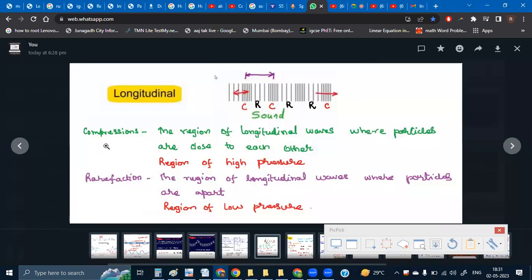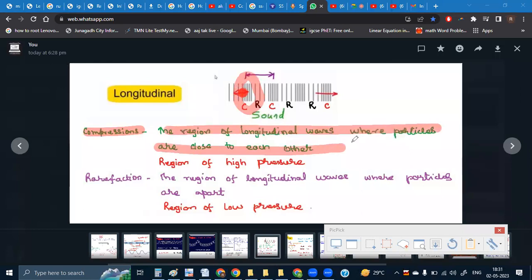These are some of the definitions that are involved in case of longitudinal waves. Now see, at some points, the particles are going to be very close to each other. As you can see, this region of the waves is known as compressions. The region of longitudinal waves where the particles are close to each other. When these waves are traveling through the air, this region is going to be a region of high pressure.